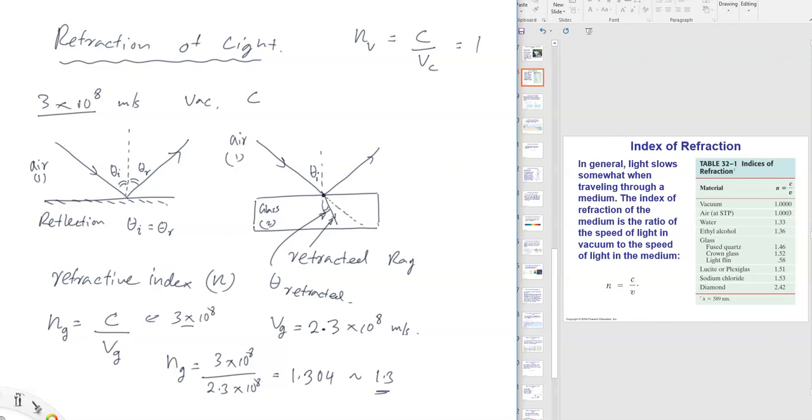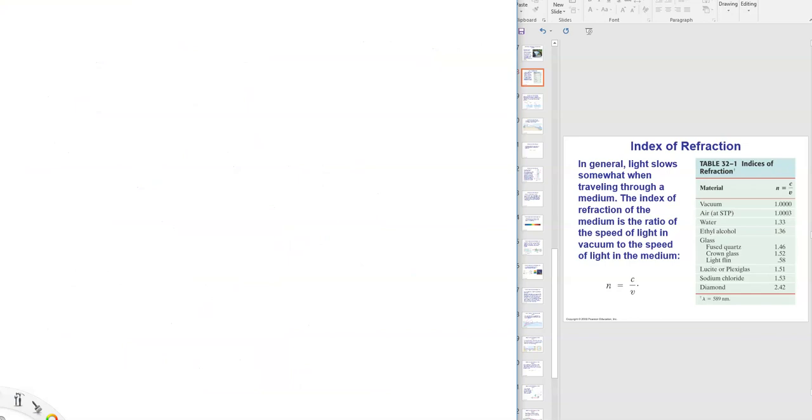So let's try another example. Let me clear this. What is the speed of light in water? So let's use the equation. NW is equal to C over VW. Refractive index of water is equal to this number C divided by velocity of light in water.